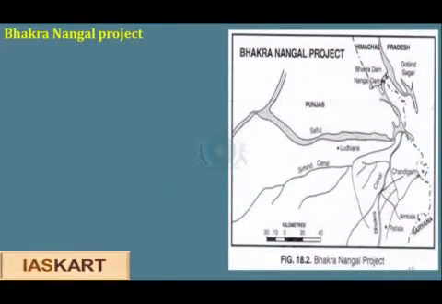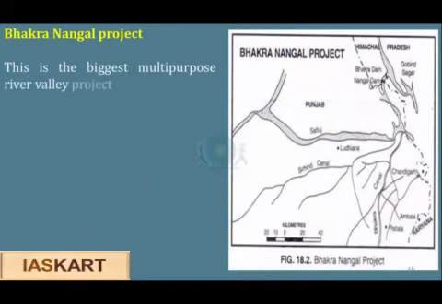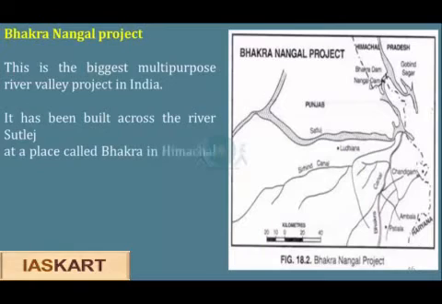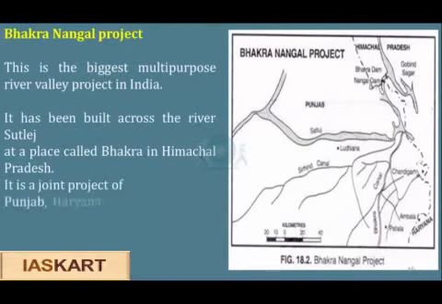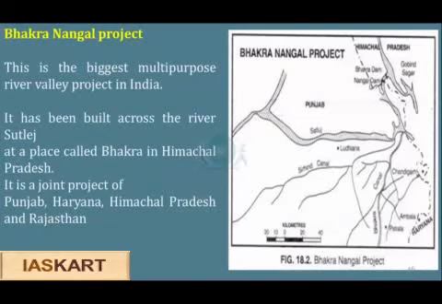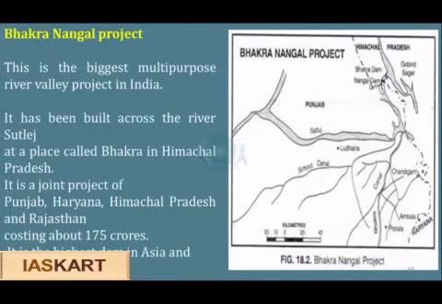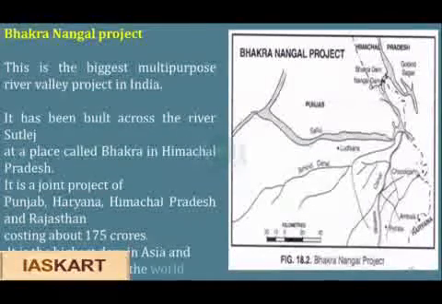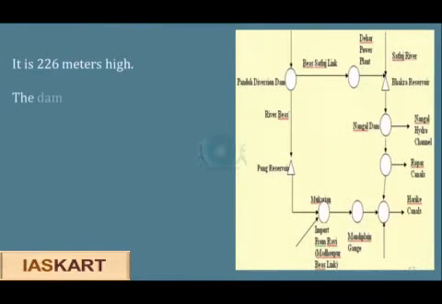The Bhakra Nangal project. This is the biggest multi-purpose river valley project in India. It has been built across the river Satluj at a place called Bhakra in Himachal Pradesh. It is a joint project of Punjab, Haryana, Himachal Pradesh and Rajasthan, costing about 175 crores, and it is the highest dam in Asia and the second highest in the world. It is also 226 meters high.